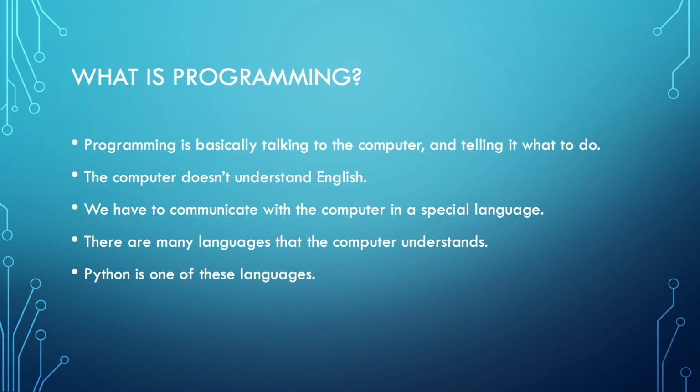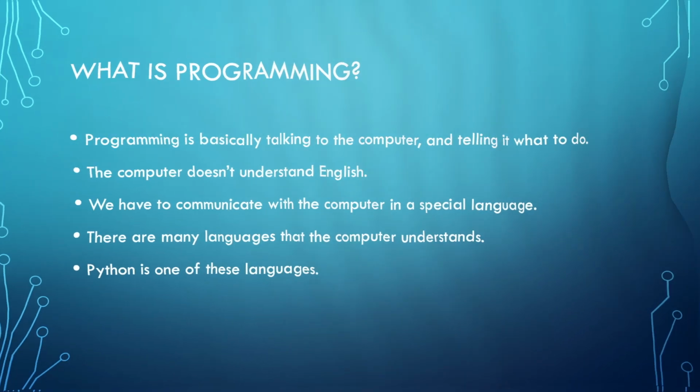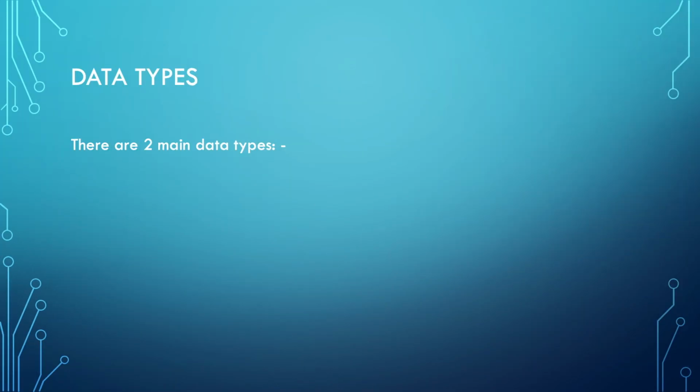Now, let us look at data. But what is data? To understand that, let us take those two numbers that I was talking about. They are data, and we had just performed a function on them, that is addition. Now, we have to understand the types of data. There are a lot of types of data, but only two main ones. These are integer type data and string data type. Let us take a look at these in detail.